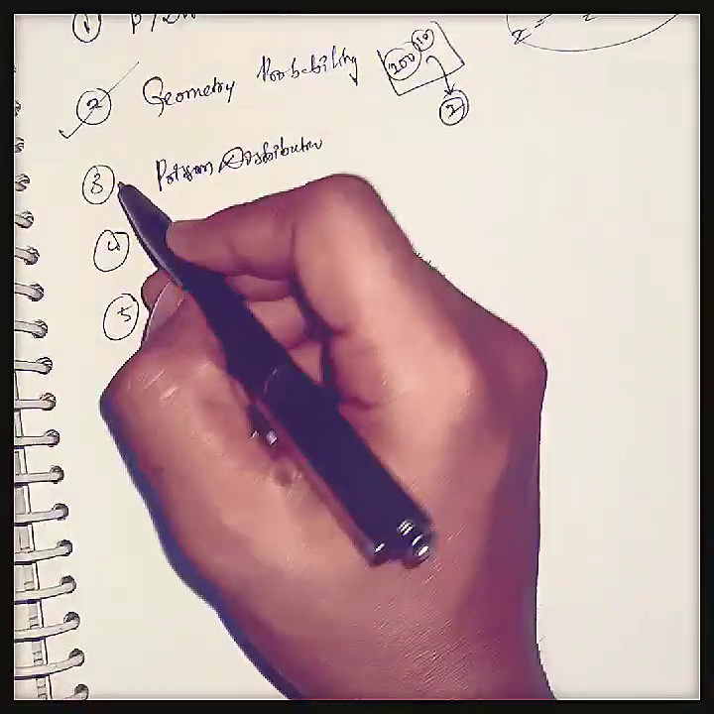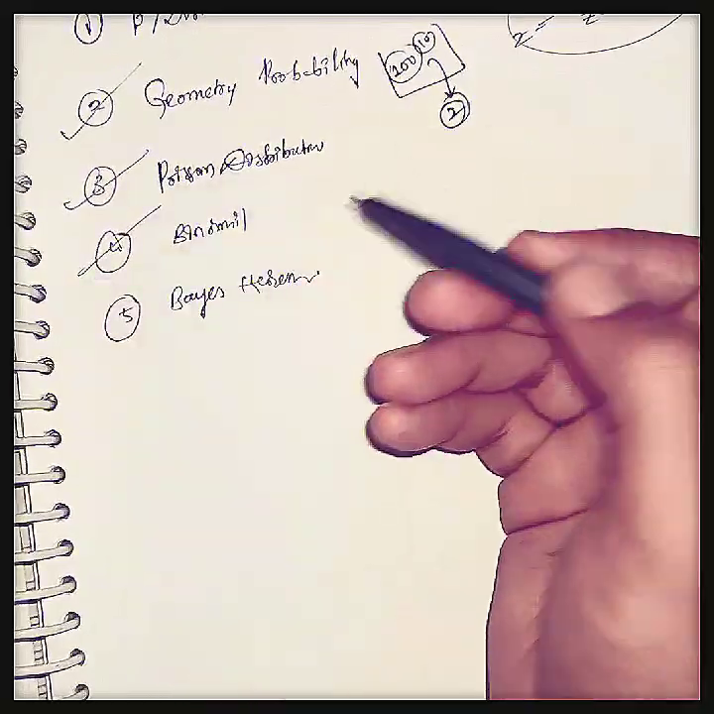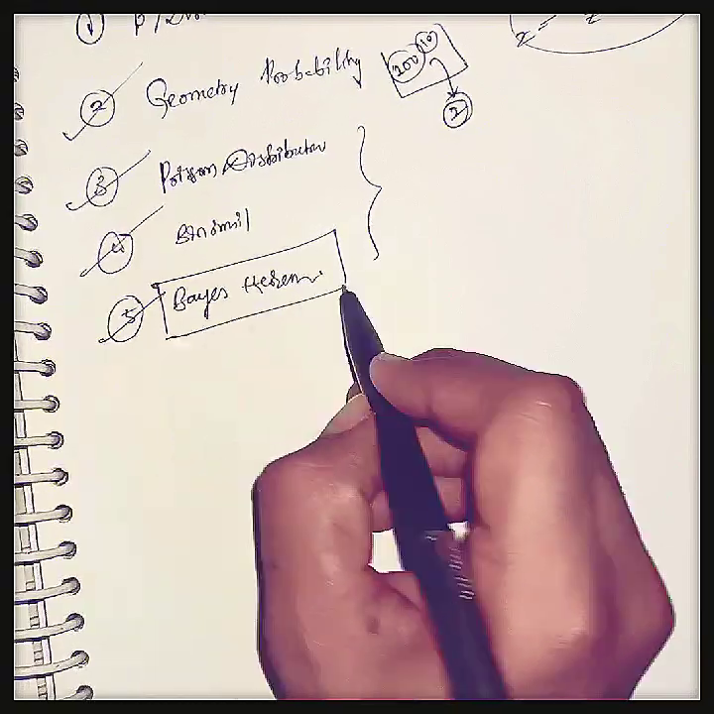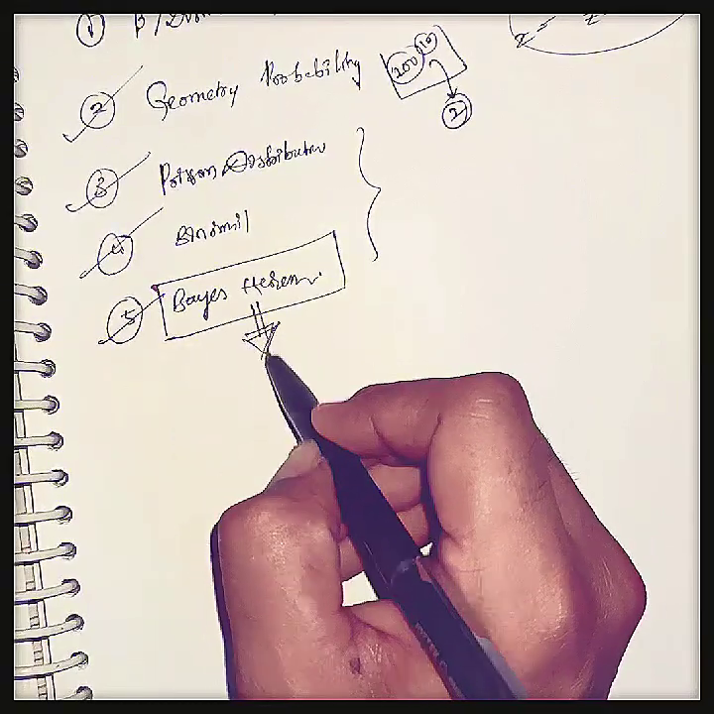And the next most important things are Poisson distribution, binomial distribution, and Bayes theorem. These are the important ones, and I will do a special video on Bayes theorem, how to solve Bayes theorem with a small trick. Okay.